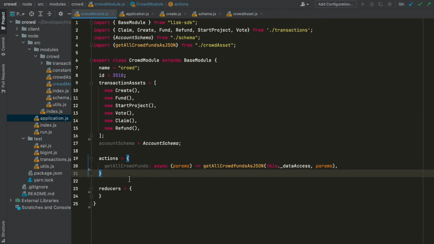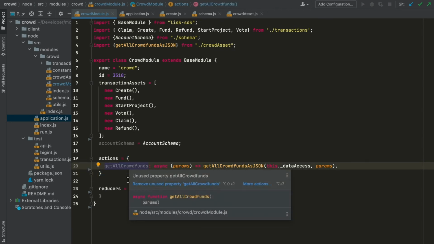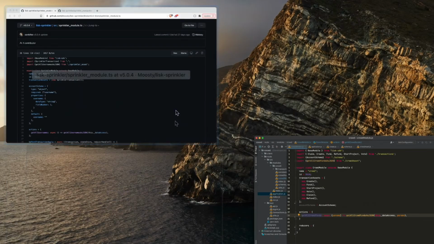Then we also have the sprinkler module. That's interesting to look at. So the data in the front end, I think it consists of 3 different types of data. We get some from the Lisk SDK itself about accounts. We get some from the action get all crowdfunds, and then we look at the crowdfund data. We also get some information from our sprinkler module. So let's take a look.